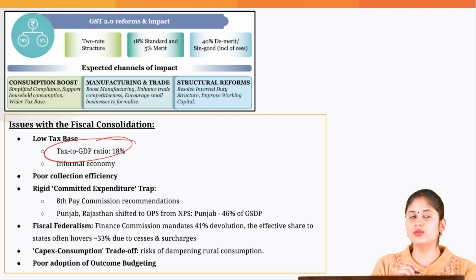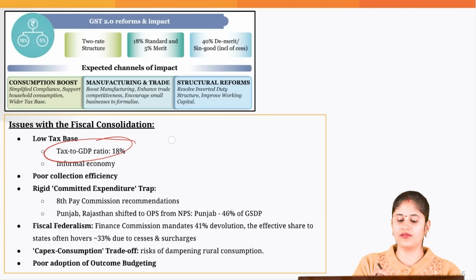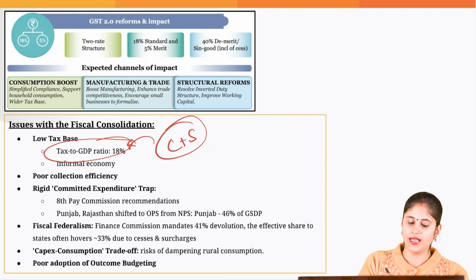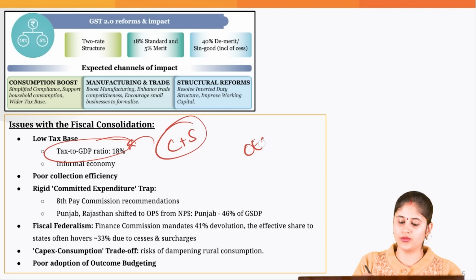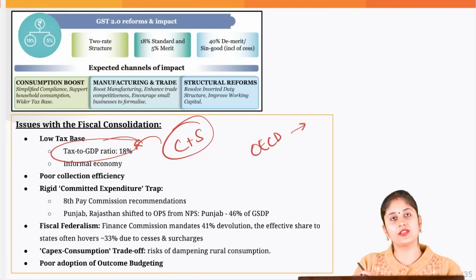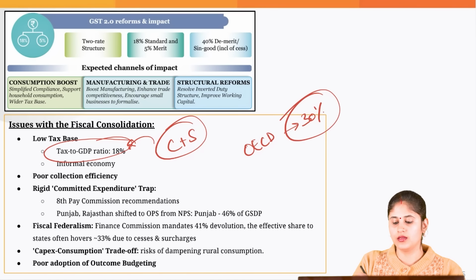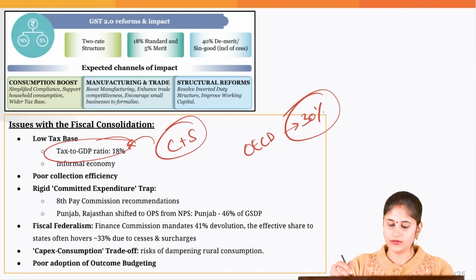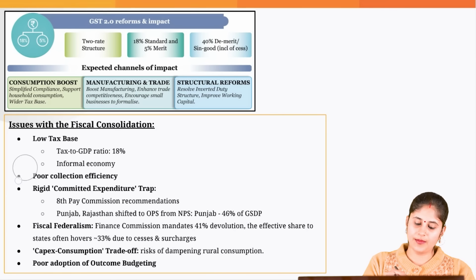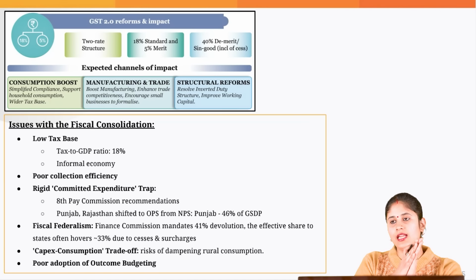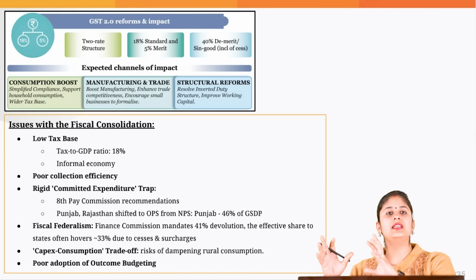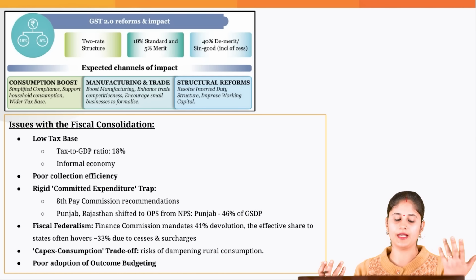And that is the reason, if you combine the tax to GDP ratio of the central government plus the state governments, it is roughly around 18% of the GDP, which is quite less as compared to the OECD countries, wherein the tax to GDP ratio is roughly more than 30%. So that way it becomes difficult for the government to mobilize more and more tax revenue, and it becomes difficult for the government to actually manage the debt or the borrowing that it has done.